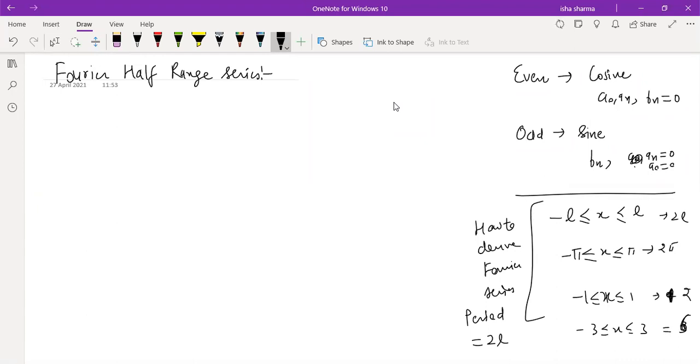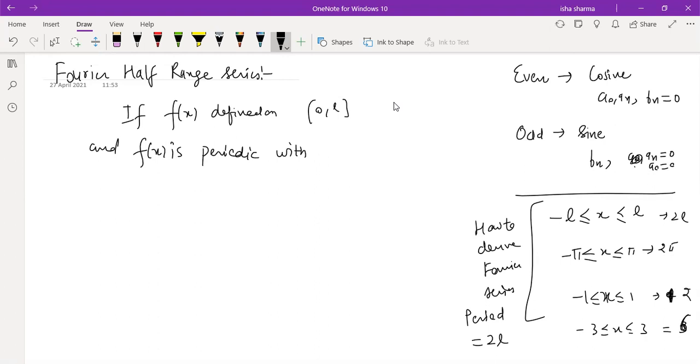Now, if you are given a function which is defined on the interval 0 to L, instead of the function from minus L to L, it is also true that the function is periodic with period L. So its range is also half.